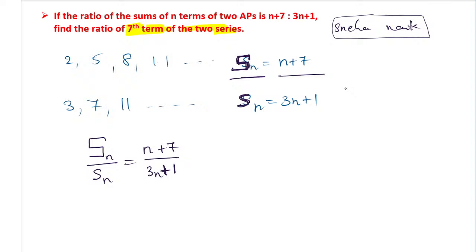See, we have to find the nth term, A7. They have told you to find the 7th term. That is capital A7 you take, and one more, small a7, you take. That ratio you have to find. How is it possible? Anyone? What do you have to do? This is a very interesting question.